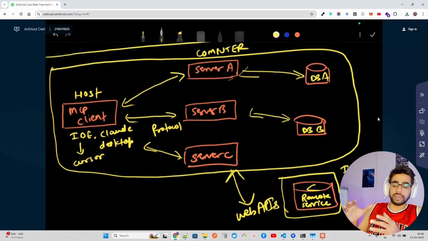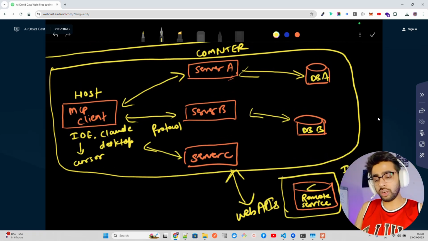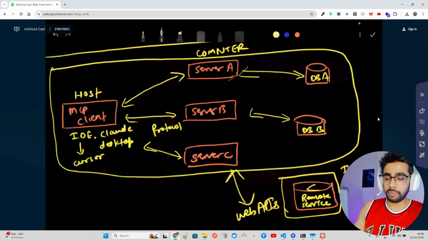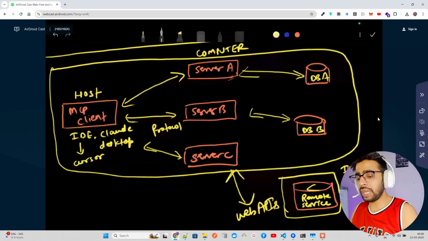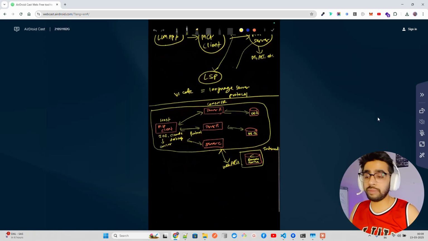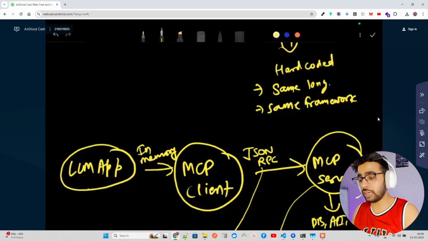You have a client that can connect with multiple servers. Now that server can access sources within your computer, or can go external as well if you have internet connectivity, or wherever you have hosted it. And it's compatible with multiple programming languages. Even the SDKs are available to work in TypeScript, Python, Rust, and whatnot, right?